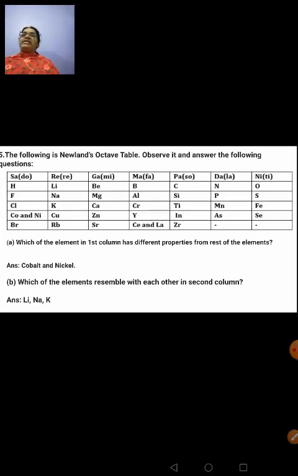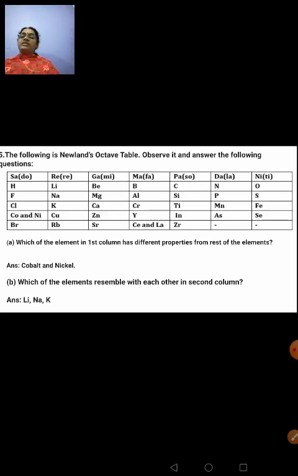You all remember when we did this lesson, when we were discussing the demerits of why this Newland's periodic table was not taken into consideration, we discussed that a few elements which did not resemble the properties of the previous elements were placed in a similar group. For example, your hydrogen, fluorine, chlorine, they are all gaseous by nature. Cobalt and nickel, they are not gaseous by nature. They are placed along with these. This was a demerit discussed there. So the first question, which of the elements in the first column has different properties from the rest? Your cobalt and nickel stand as the answer for that question.